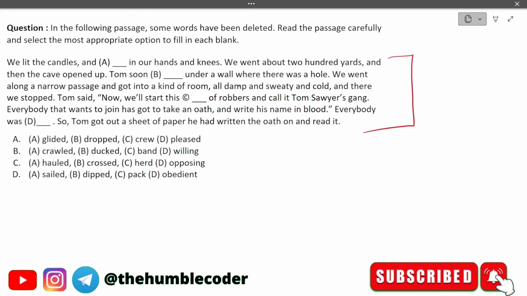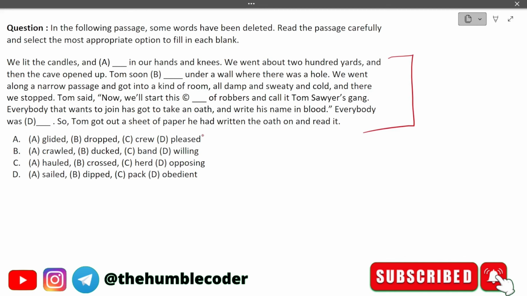Tom soon dashed under a wall where there was a hole. We went along a narrow passage and got into kind of a room, all damp and sweaty and cold, and there we stopped. Tom said, now we'll start this dash of robbers and call it Tom Sawyer's gang. Everybody that wants to join has got to take an oath and write his name in blood. Everybody was dash, so Tom got out a sheet of paper. He had written the oath and read it.